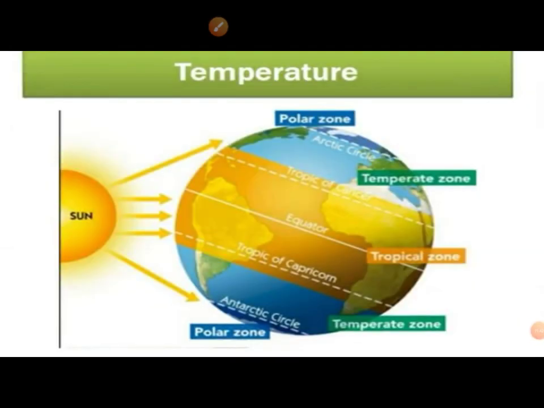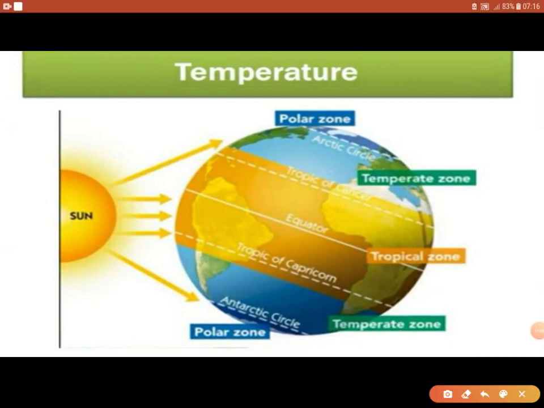The zone between the Tropic of Cancer and the Tropic of Capricorn is called the tropical or torrid zone, where the sun's rays fall vertically.